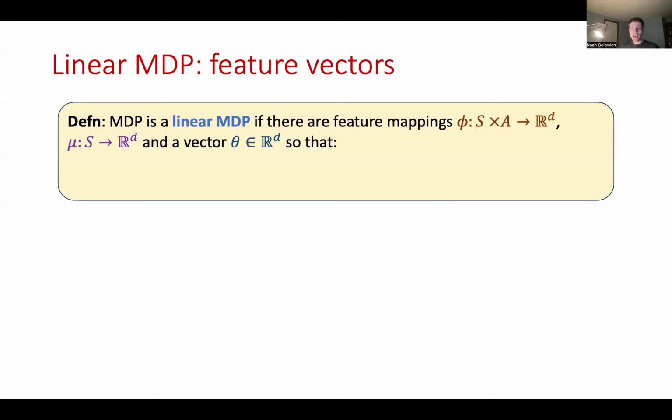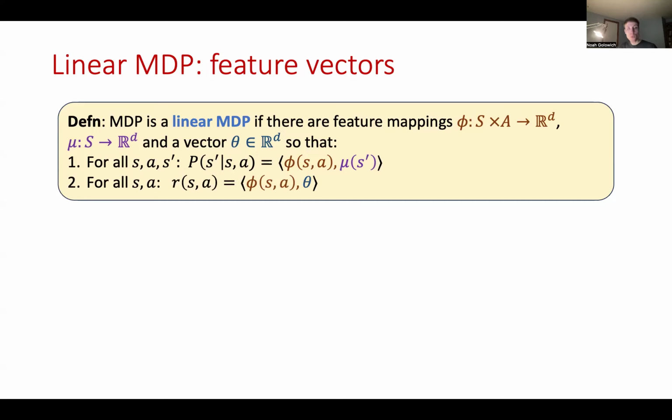Okay, so let me now define linear MDPs. An MDP is called a linear MDP if there are feature mappings phi from the state and action space to R^d, as well as a feature mapping mu from the state space to R^d, so that the following holds. We want that for all state-action-state tuples, namely (s, a, s'), the probability of transitioning to s', given that we're in state s and take action a, is the inner product of phi(s, a) and mu(s').